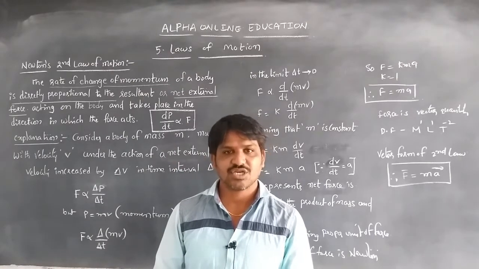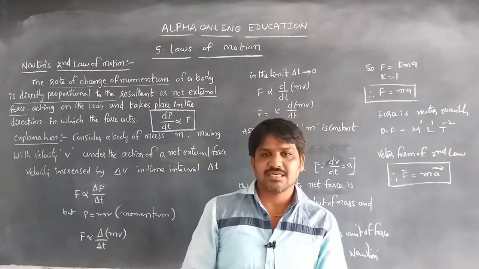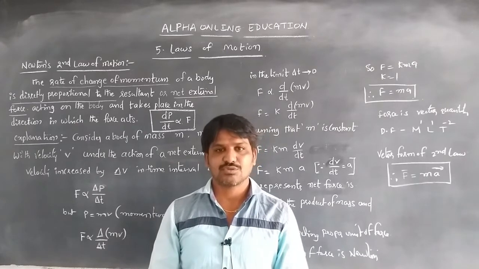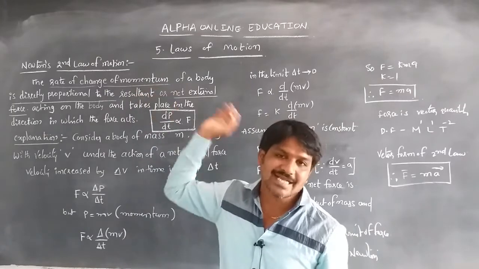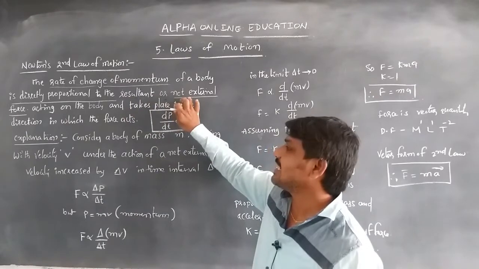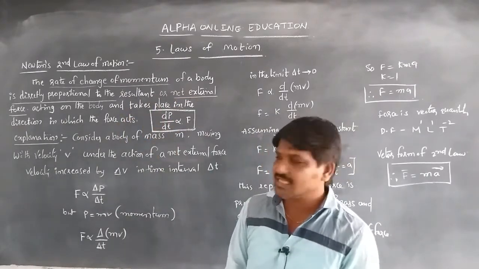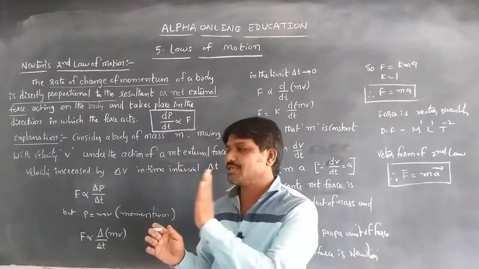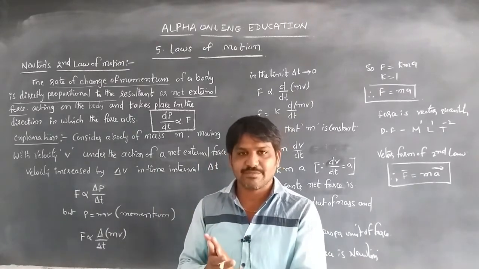The rate of change of momentum of a body is directly proportional to the resultant or net external force acting on that body, and takes place in the direction in which the force acts. Whenever the force acts in a direction, the momentum changes in that direction. So both are directly proportional.